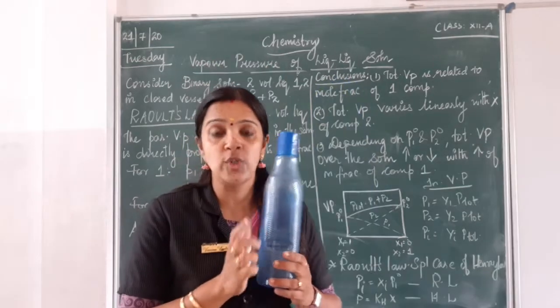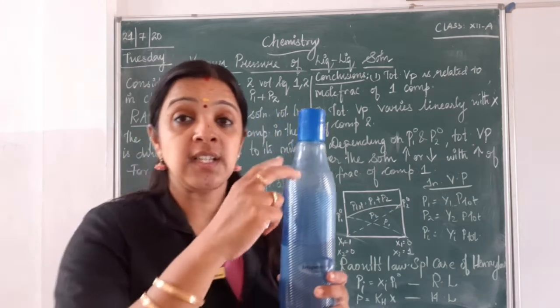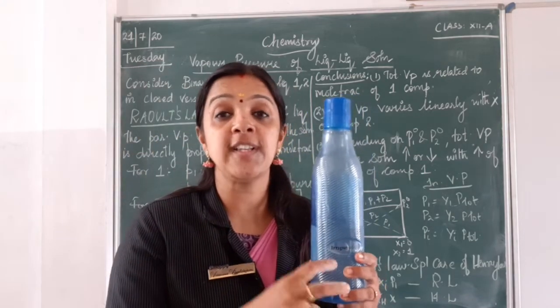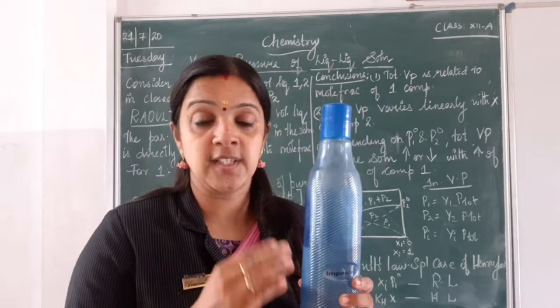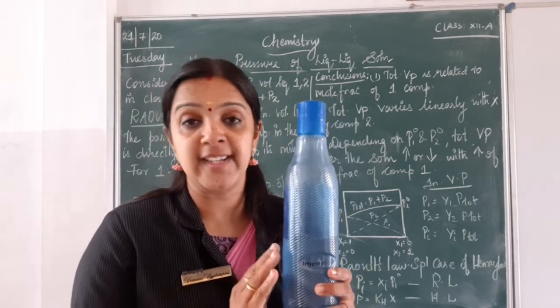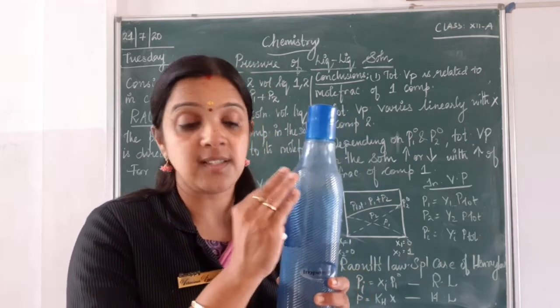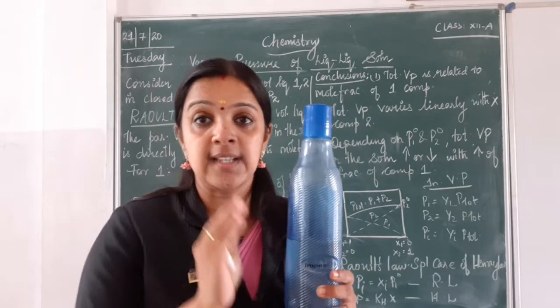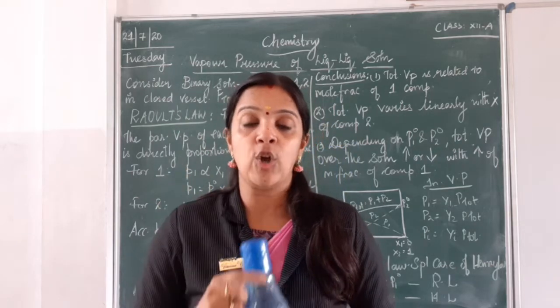So as I told you, at equilibrium, the number of particles which are entering into the liquid phase will be equal to the particles that are entering into the vapor phase. So when this equilibrium is reached, there will be a vapor pressure exhibited by the particles above the surface of the liquid. That you call a vapor pressure or the partial pressure of that component.